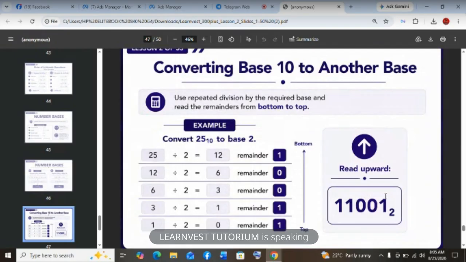So please follow this method. Don't complicate it. Don't go and learn one kind of shortcut that will confuse you. Follow this method. It will help you.